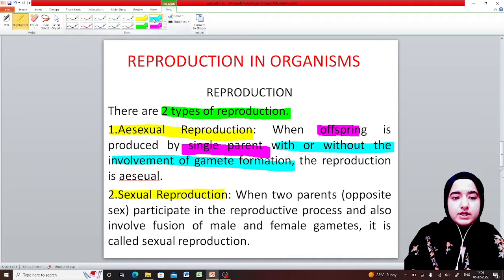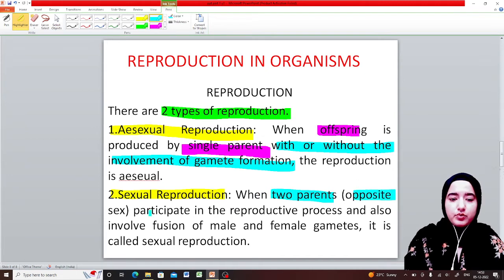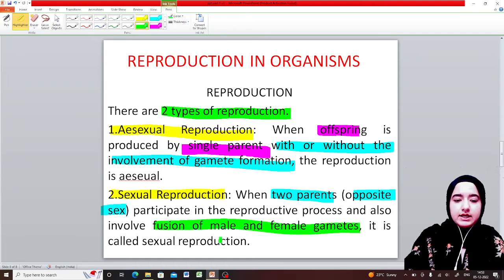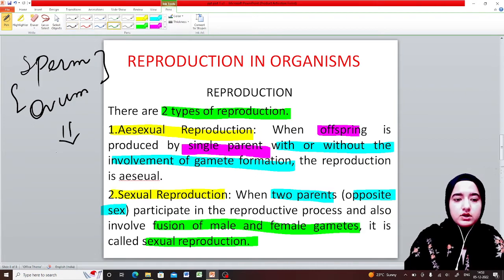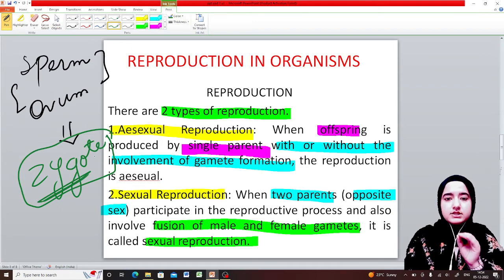Another one is sexual reproduction. In sexual reproduction, two parents of opposite sex are involved in the reproductive process, and it involves the fusion of male and female gamete. As I said, male gamete is known as sperm and female gamete is known as ovum. Once they fuse, they lead to the formation of zygote, which will further develop into a fully organized organism. I hope this concept is clear.